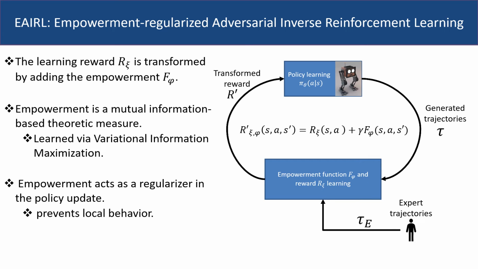This regularization prevents premature convergence of the policy to local expert behavior, and therefore leads to generalized policies that in turn guide the reward learning process to recover near optimal rewards.